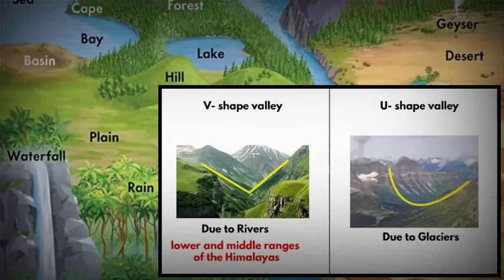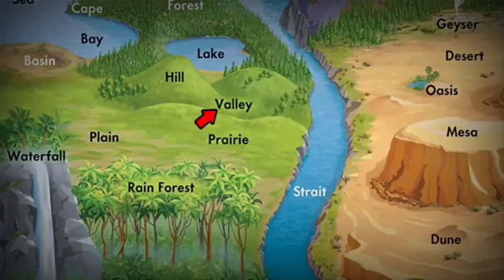In India, you will find many V-shaped valleys in the northern states and northeastern states. In these places, most of the V-shaped valleys are found in the lower and middle ranges of Himalayas, because the upper Himalayas or the greater Himalayan ranges have glaciers. And I already told you that with glaciers, you will find a U-shaped valley. Apart from north and northeast India, you will also find mountains in central as well as southern part of India. Since there is no ice or glacier in lower latitudes of India, naturally you will find V-shaped valleys.